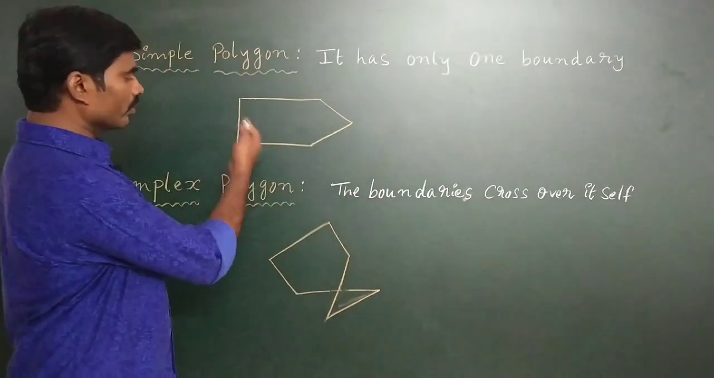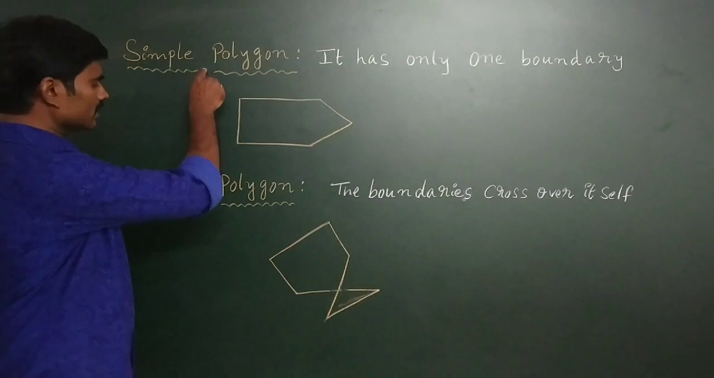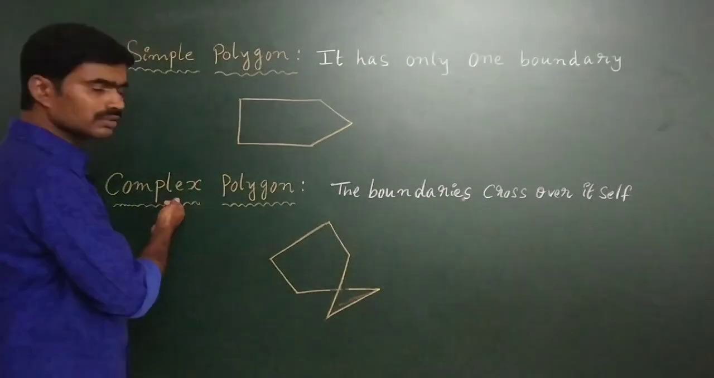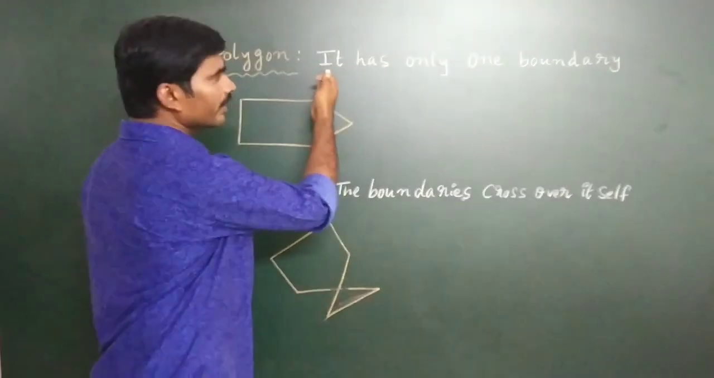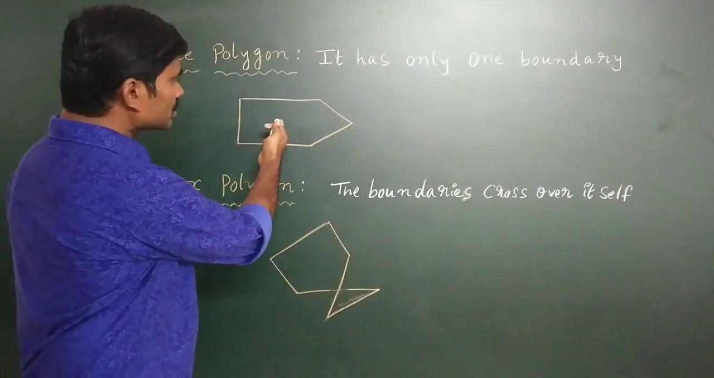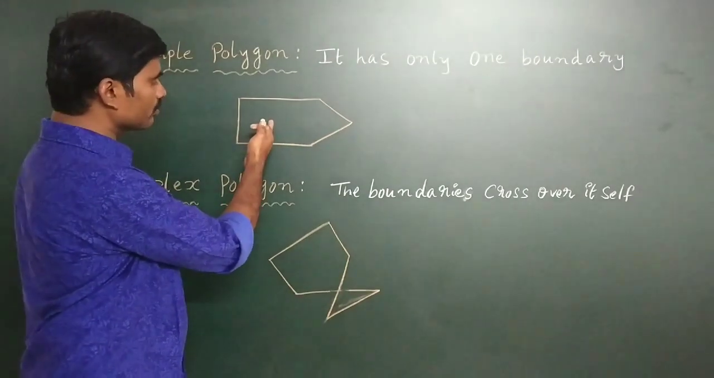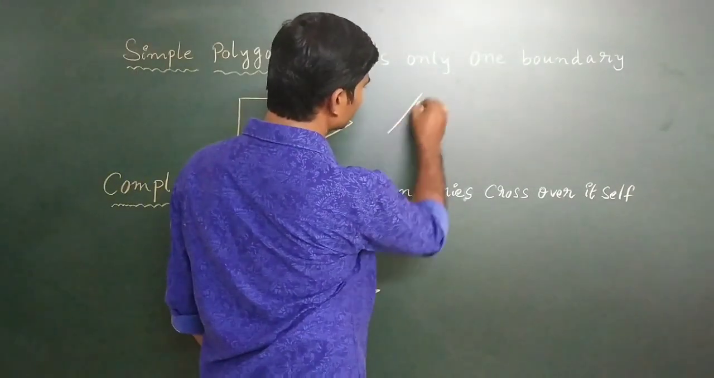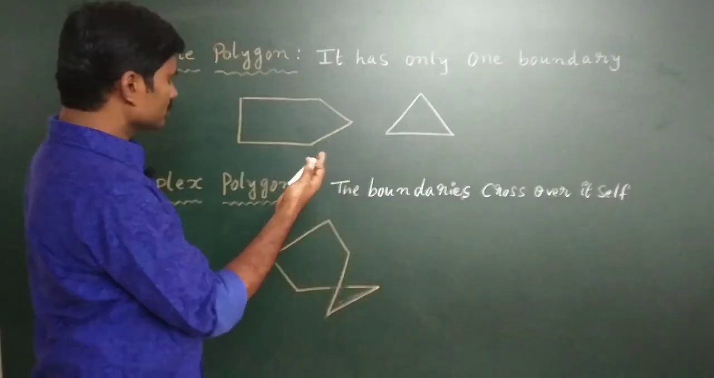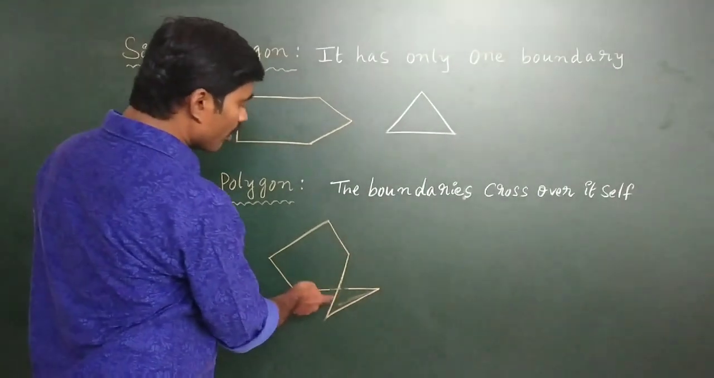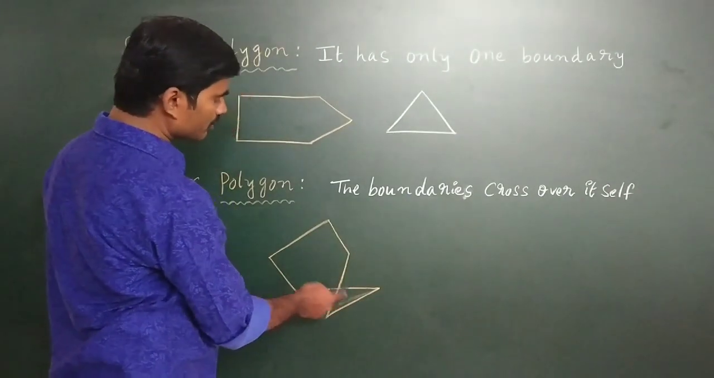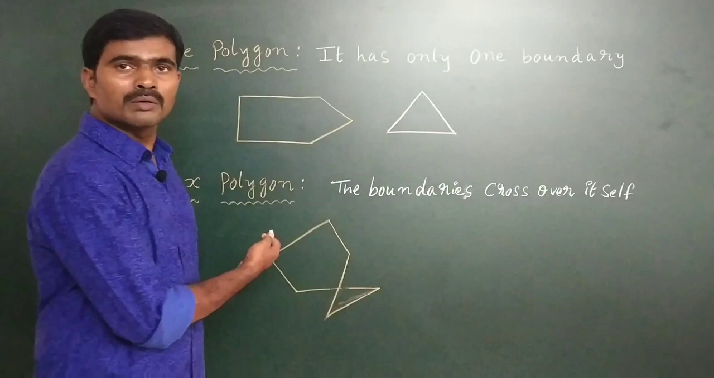According to their boundaries, polygons are of two types: simple polygon and complex polygon. What is a simple polygon? It has only one boundary. So this type of polygon is a simple polygon. This also has one boundary, so it is a simple polygon. Here the boundary crosses over itself, so this type of polygon is a complex polygon.